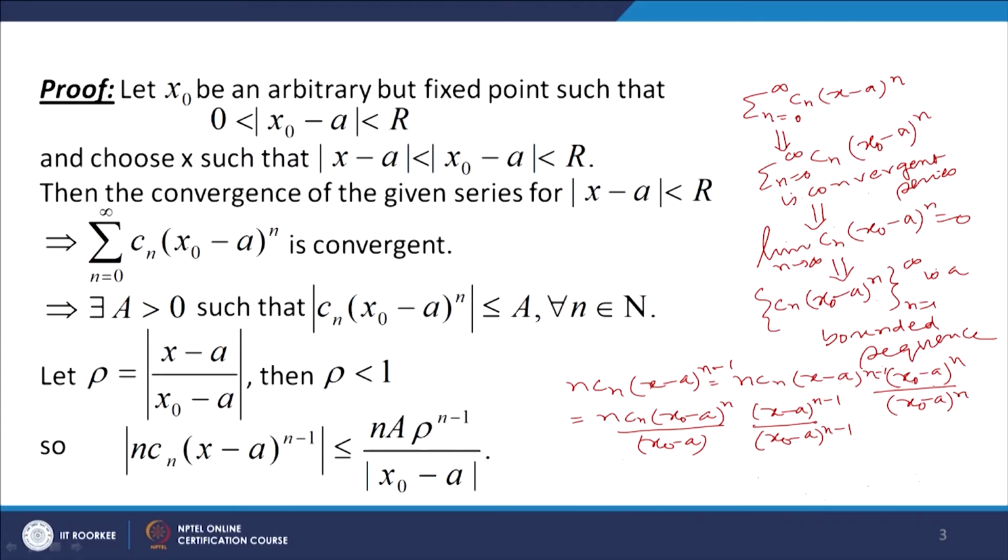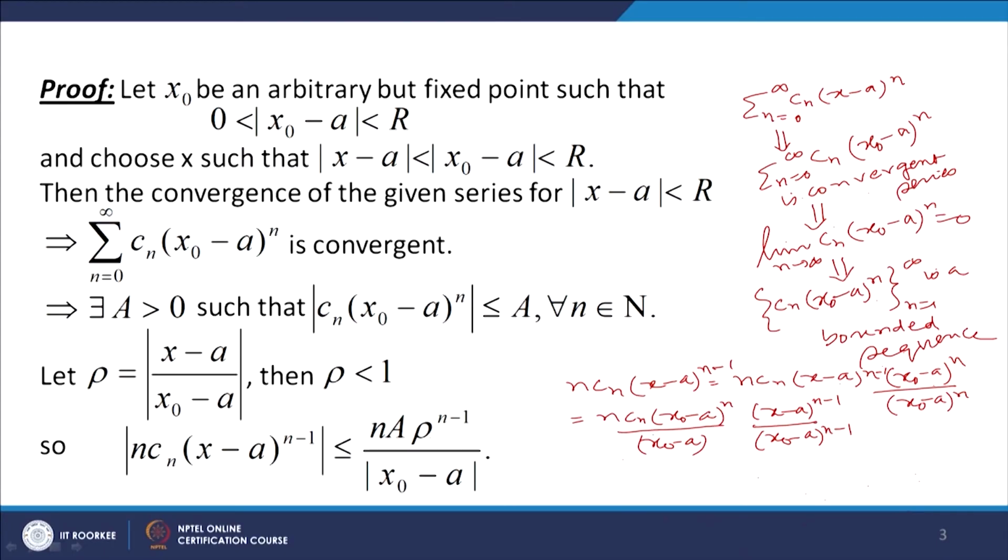Now, we multiply and divide by (x naught minus a) to the power n, and then collect nCn into (x naught minus a) to the power n, because for this we have the inequality. Okay. We have the inequality that Cn times (x naught minus a) to the power n is less than or equal to a.